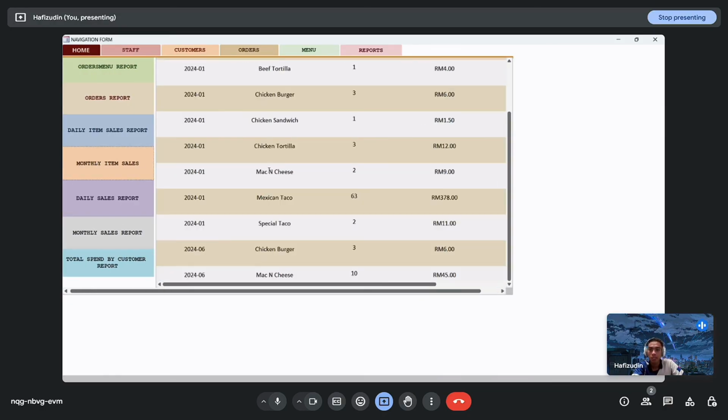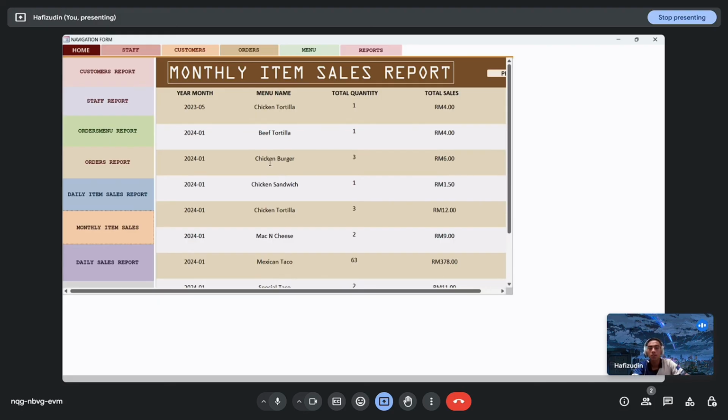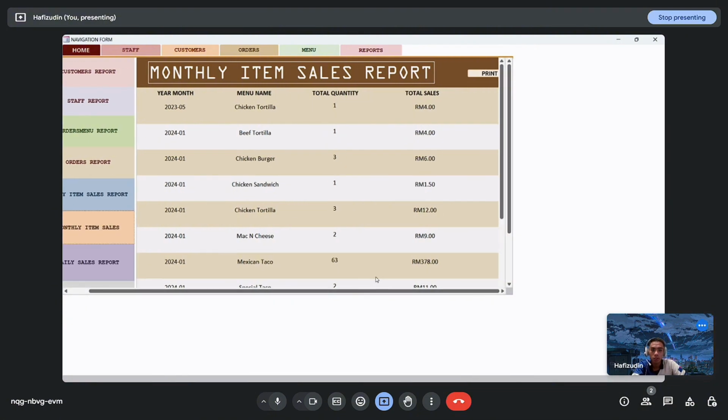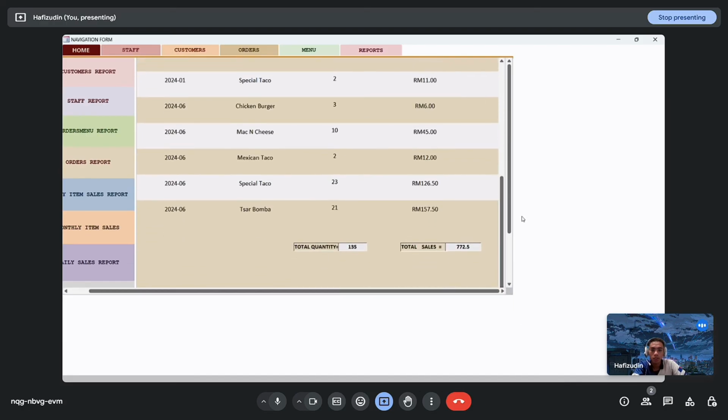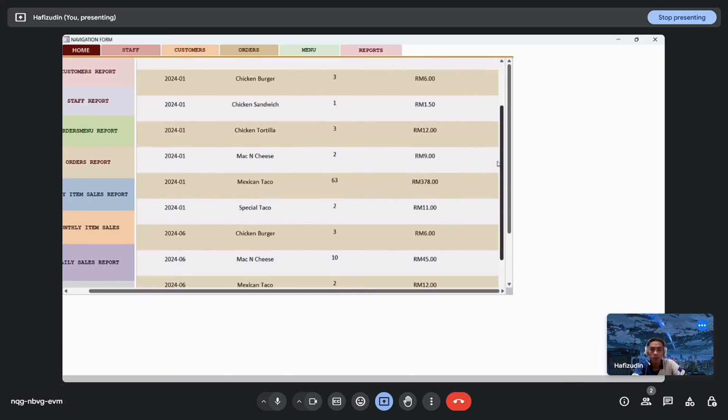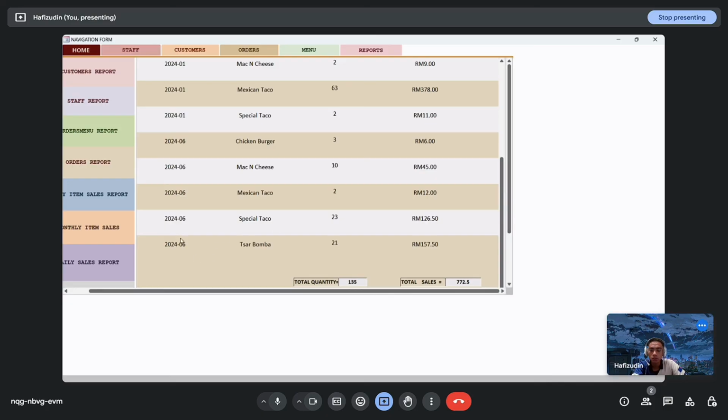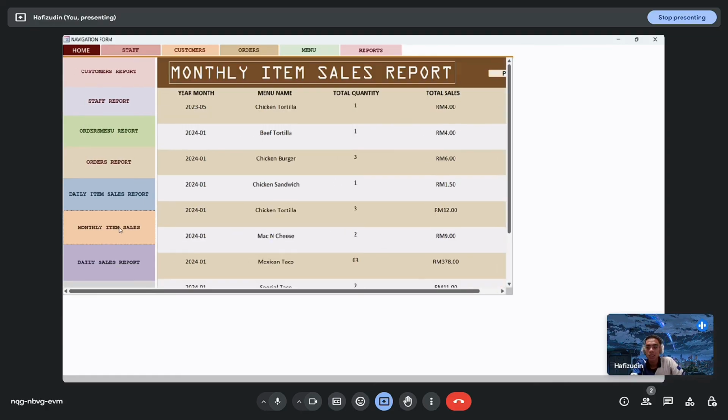Move to monthly item sales. Monthly item sales is where we want to see the item sales in a month. As usual, you can see the total quantity and the total sales in this month. So in June 2024, total quantity is 21. The price, the sum is 157.5.